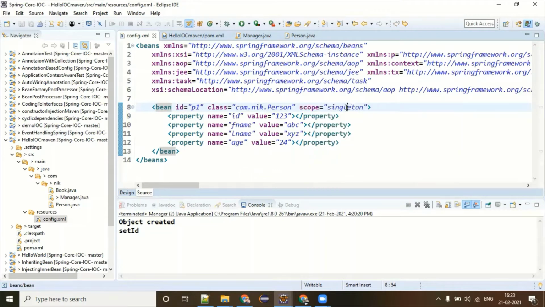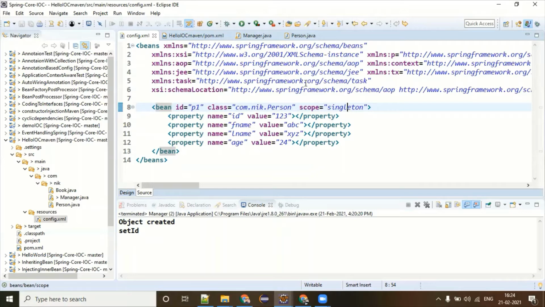But if it is a prototype, then on demand, when you call the getBean method, only then the object will be created. It means the person who has made a request to your system will feel slight slowness. And think about it, if all objects are prototype, they will feel a good amount of slowness. So the idea is very simple. It's always your requirement. What is your requirement?